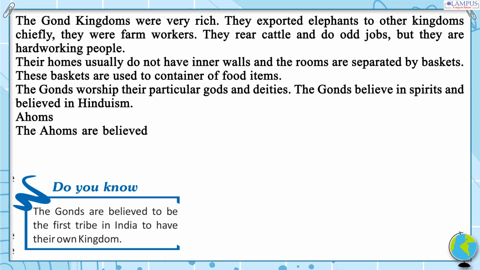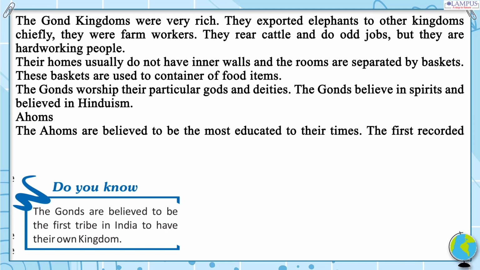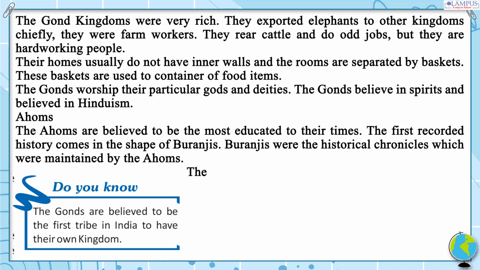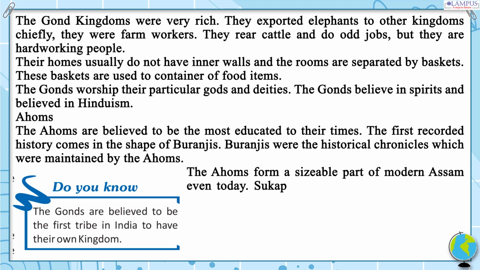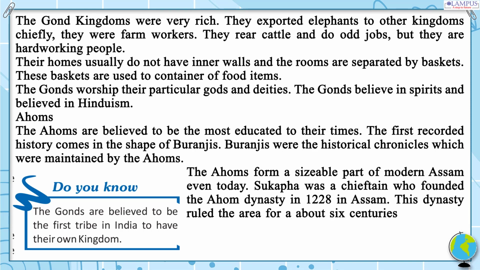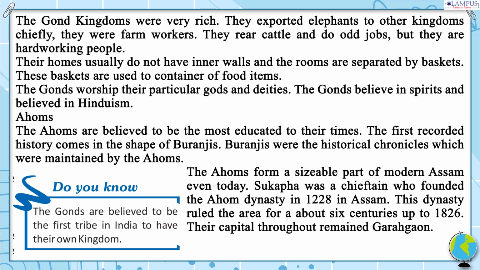Ahoms. The Ahoms are believed to be the most educated of their times. The first recorded history comes in the shape of Buranjis. Buranjis were the historical chronicles which were maintained by the Ahoms. The Ahoms form a sizable part of modern Assam even today. Sukapha was a chieftain who founded the Ahom dynasty in 1228 in Assam. This dynasty ruled the area for about 6 centuries up to 1826. Their capital throughout remained Garhgaon.